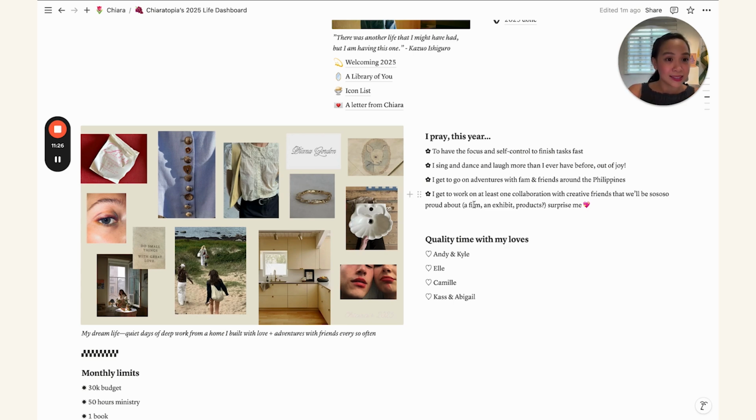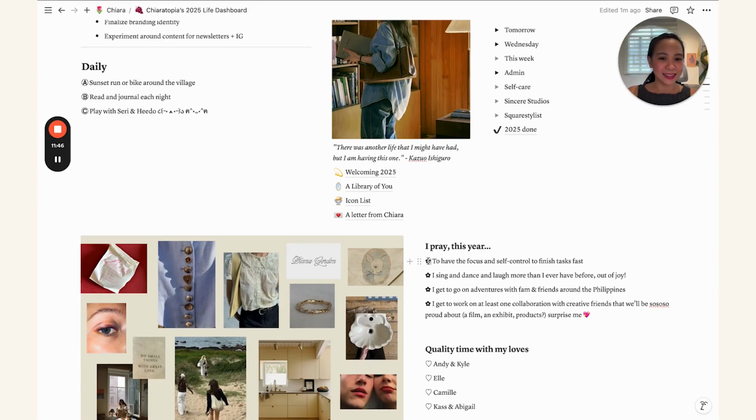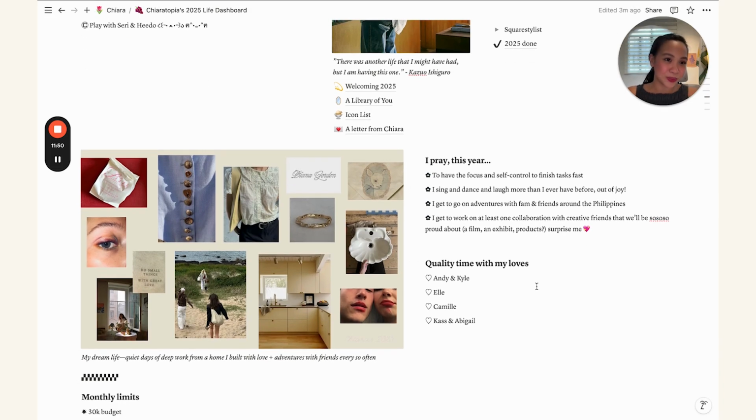And then on the right side, we have here our prayers or our manifestations for the year. And this supports the mood board very much. You can outline the things that you want in your life for this year. And instead of bullets or toggles, I used some icons here just to make it more cutesy.